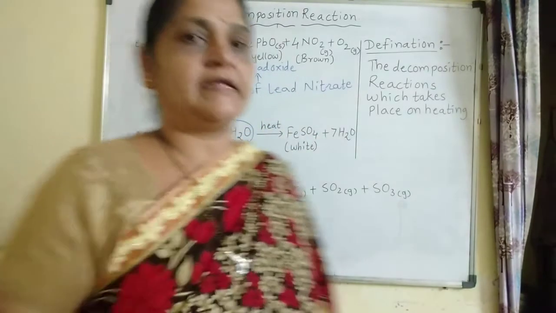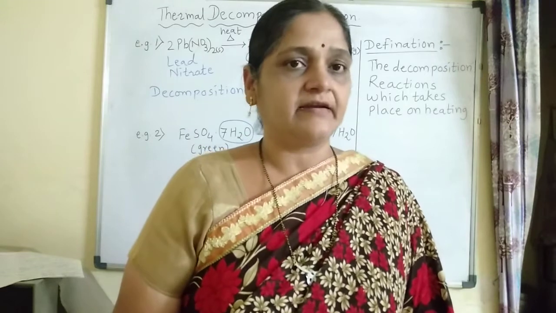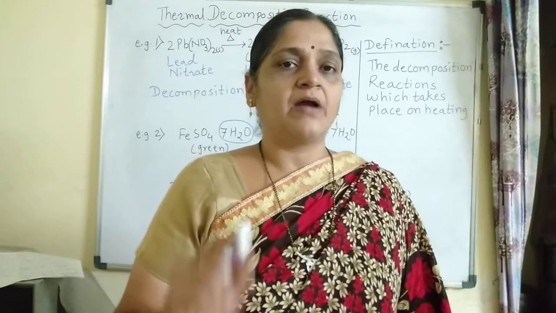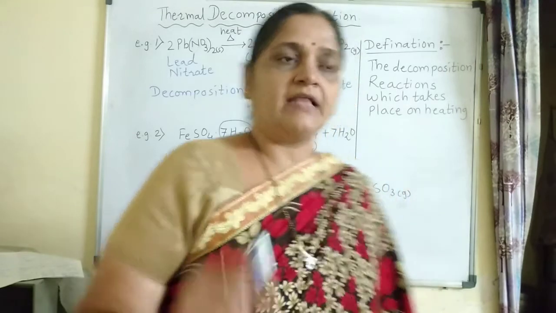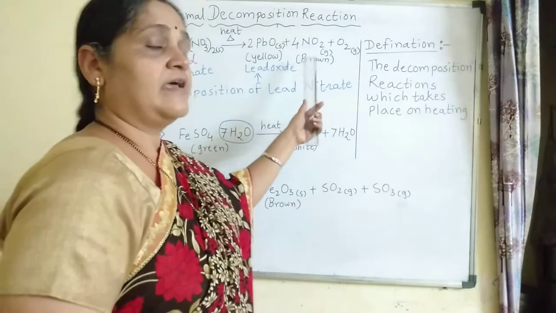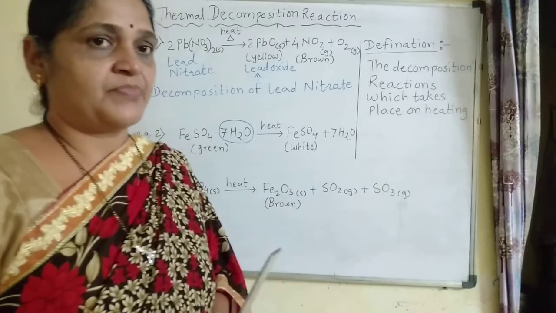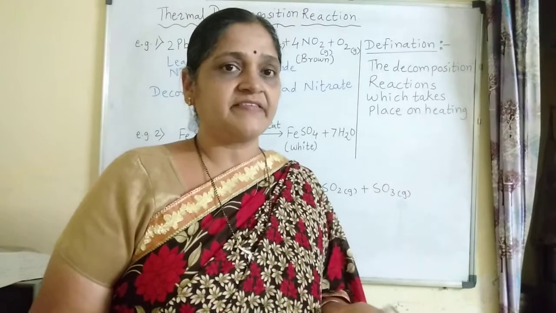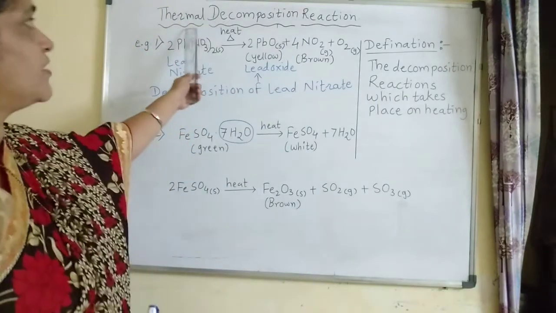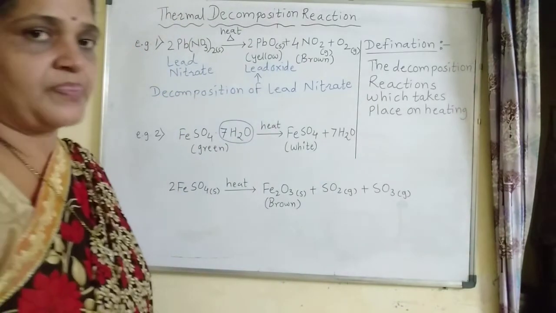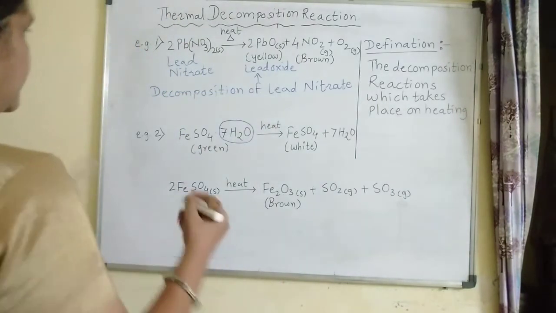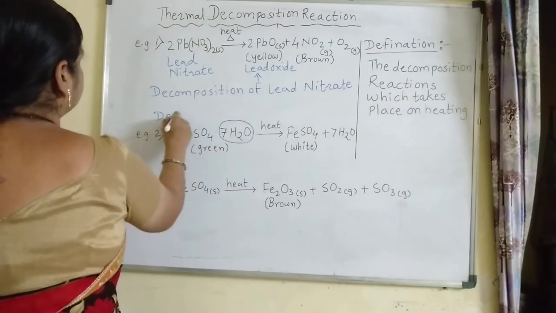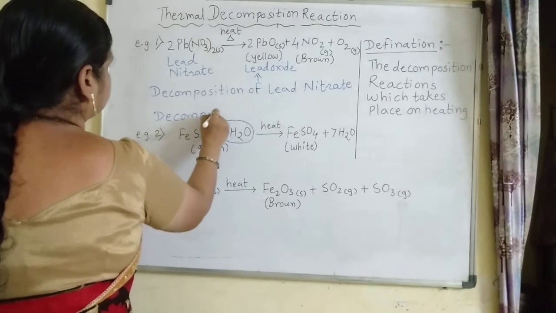So when you heat white color lead nitrate powder in a test tube, you will find that a brown color gas is coming out, and that brown color gas is the nitrogen dioxide gas. So thus on heating lead nitrate undergoes decomposition. That is why it is an example of thermal decomposition reaction. Now the second example we are going to consider is the decomposition of ferrous sulfate.